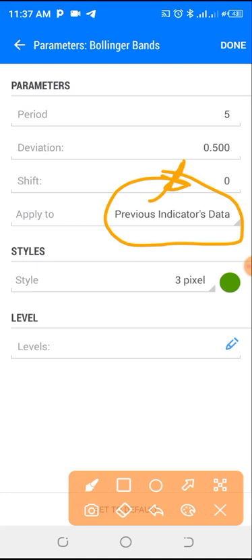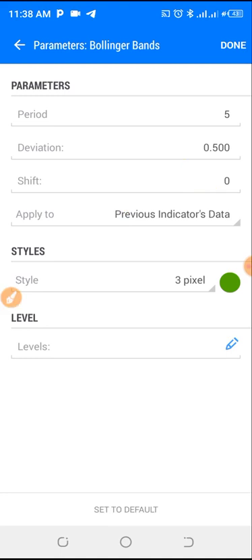You're basing the signal this Bollinger Band is going to give you on that one, so you get the current and most updated price history that you need in the market. Take note of it, it's very important. Once you are done, you click on done.